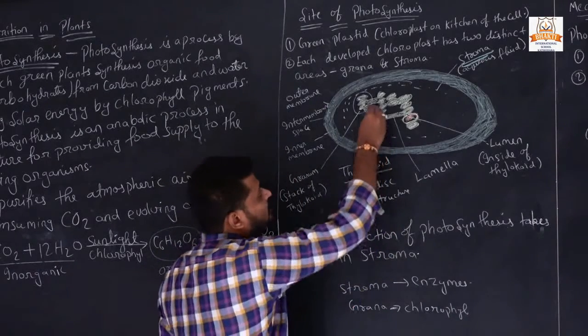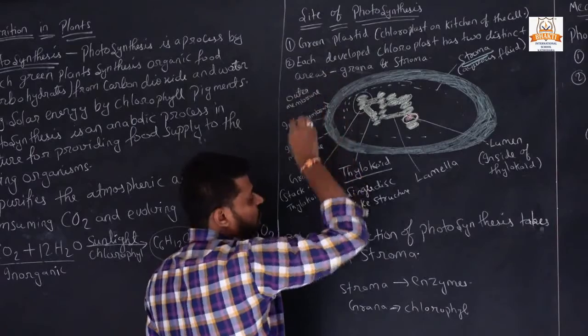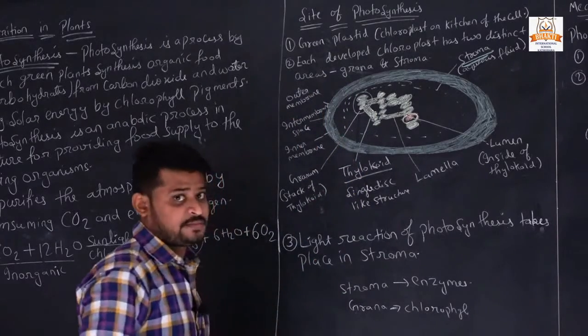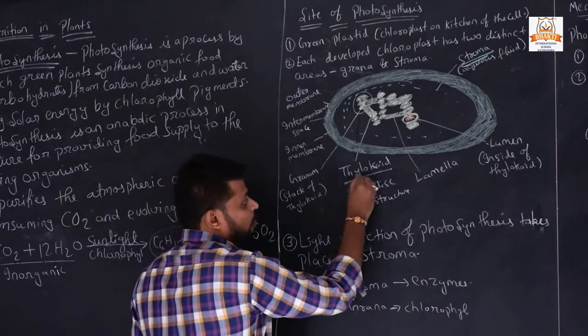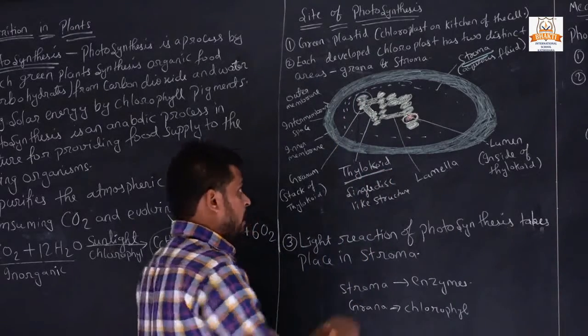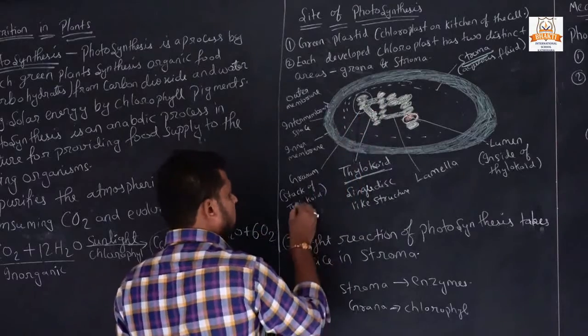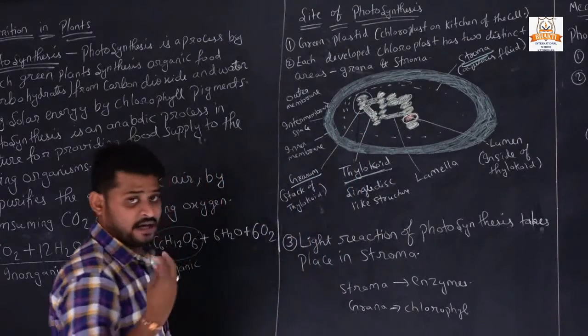In that, a disc-like structure is present, and a single disc is called a thylakoid, and a group of discs is called a granum, or grana.